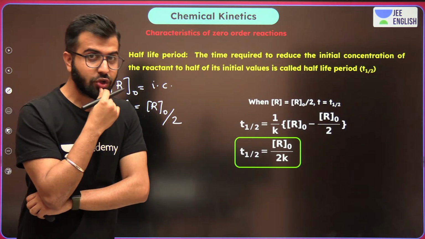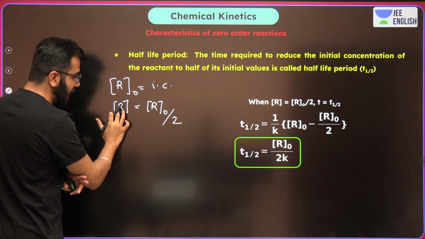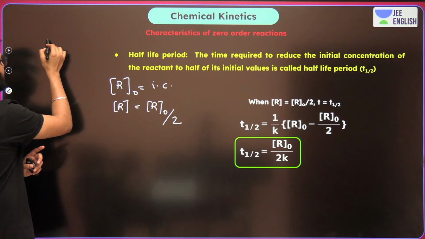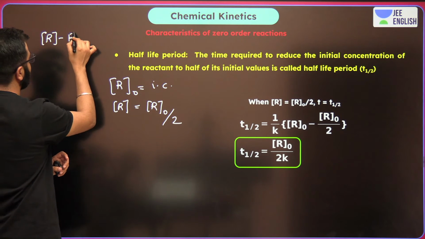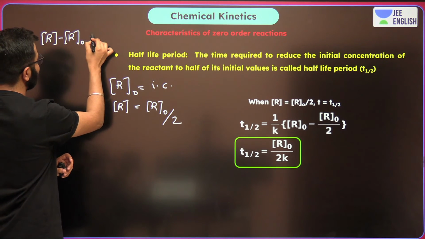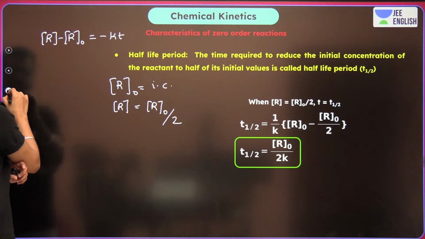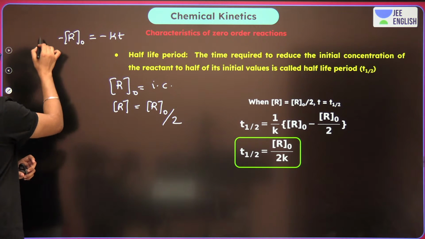What are we really going to talk about over here? What are we really looking at? This is the R, the final concentration, half of the R0. Now pay attention. Do you remember the formula? R minus R0 is equal to minus KT. This is the formula that we are going to use. Let's do this. Instead of R, what are we going to write?